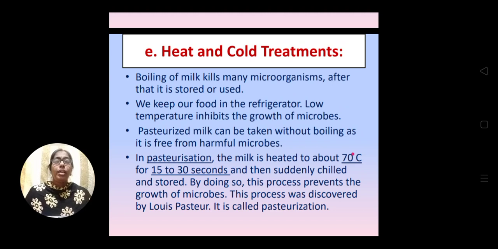By doing this, the growth of microbes is prevented. And after cooling, the milk is packed in the packets. In this way we can preserve the milk for a few days. You should know that this process was discovered by Louis Pasteur, and that's why it is called pasteurization.